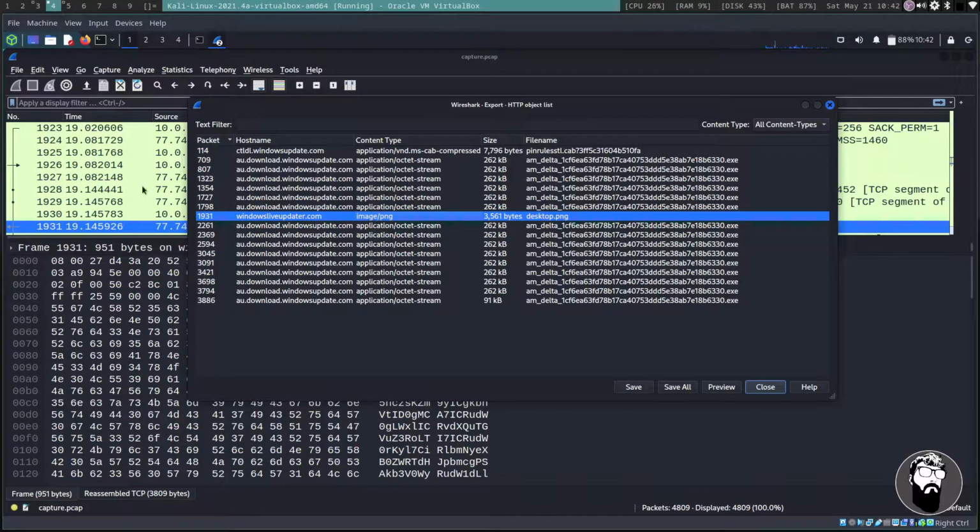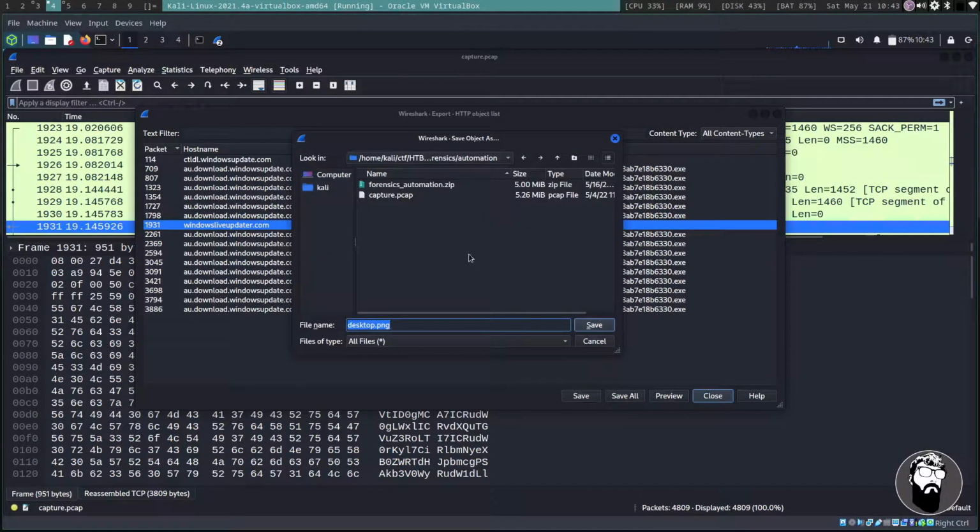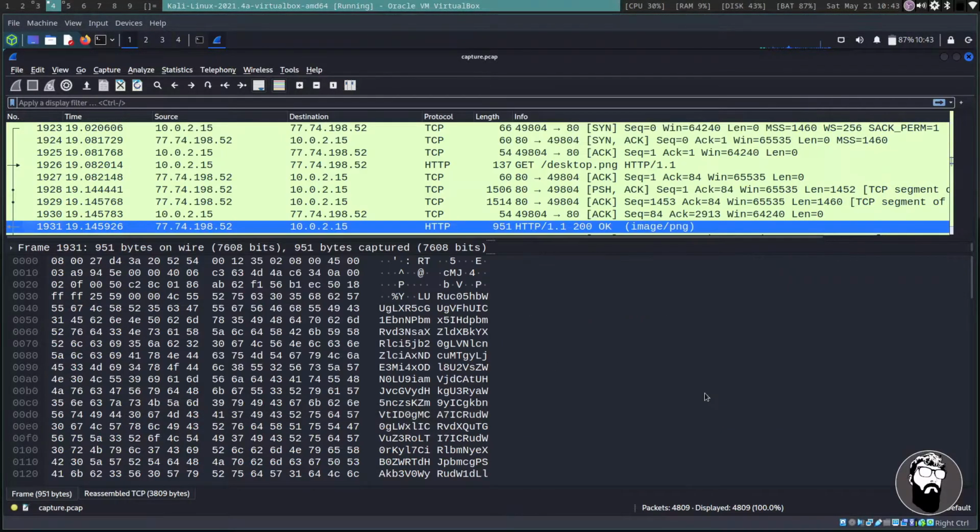When I click on that, you can see it jumps to that packet in the frames back here. We'll take a look at that in a second. But I've never encountered this as a legitimate Windows update domain, and the fact that it's getting an image rather than an executable or an MSI file seems a little bit odd. So we can save this file, and we'll just call it desktop.png. That's fine. We'll save it, and we'll close this.